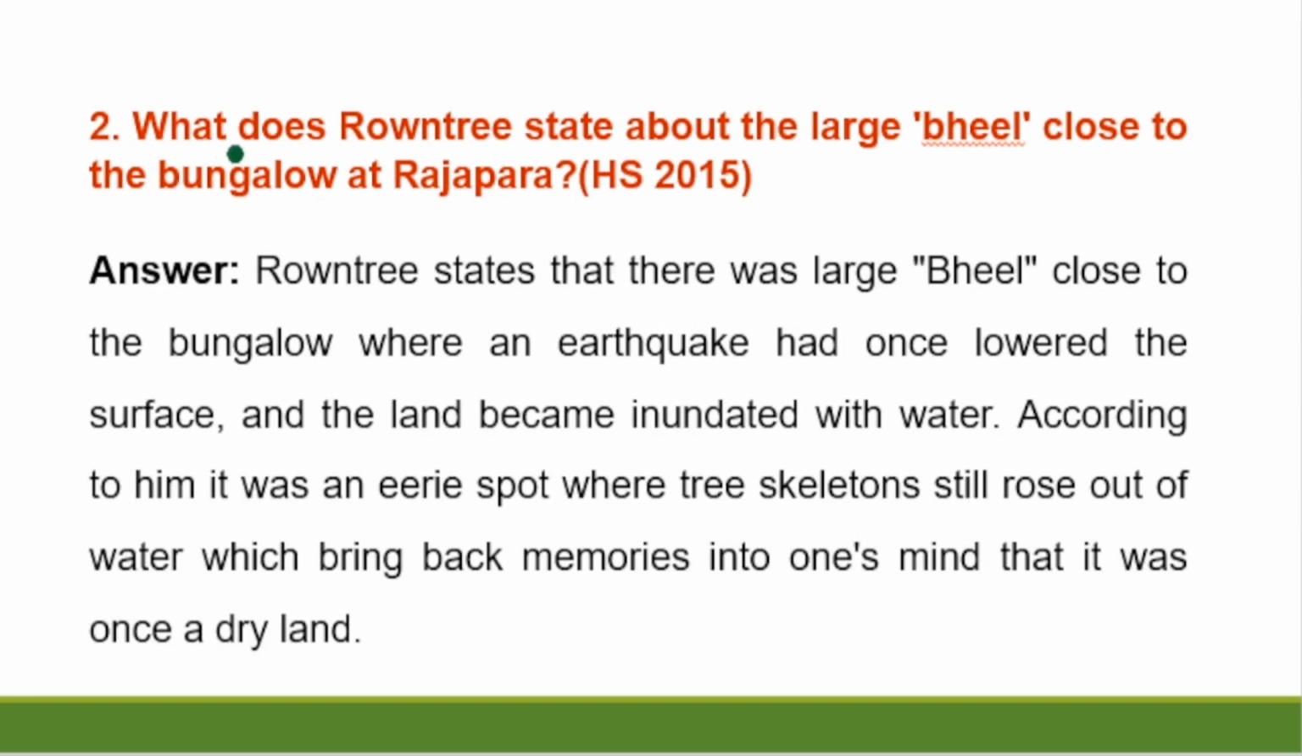Question number 2. What does Rountree state about the large wheel close to the bungalow at Rajapara? Answer. Rountree states that there was a large wheel close to the bungalow where an earthquake had once lowered the surface and the land became inundated with water. According to him, it was an eerie spot where 3 skeletons still rose out of water, which brings back memories into one's mind that it was once a dry land.